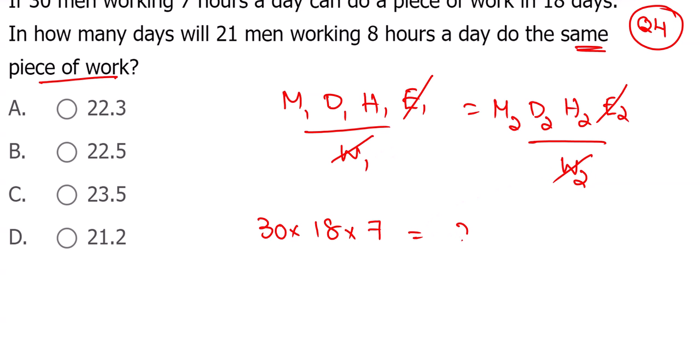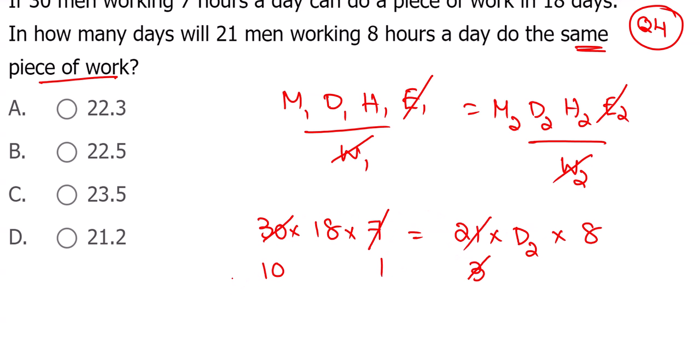Here 21 men, 8 hours a day, right? So 7 ones, 7; 3 times, 3 ones, 3; 10 times.